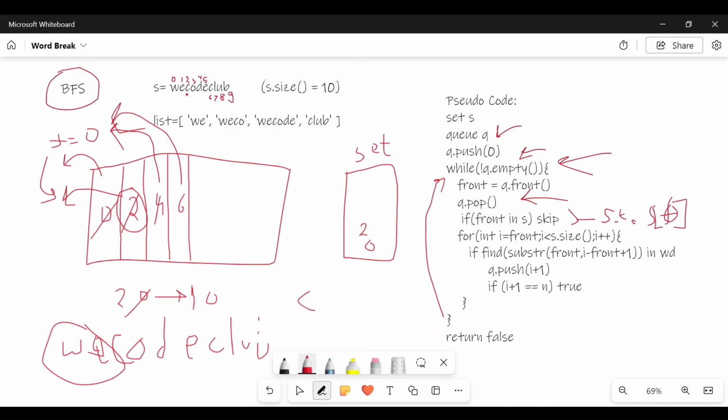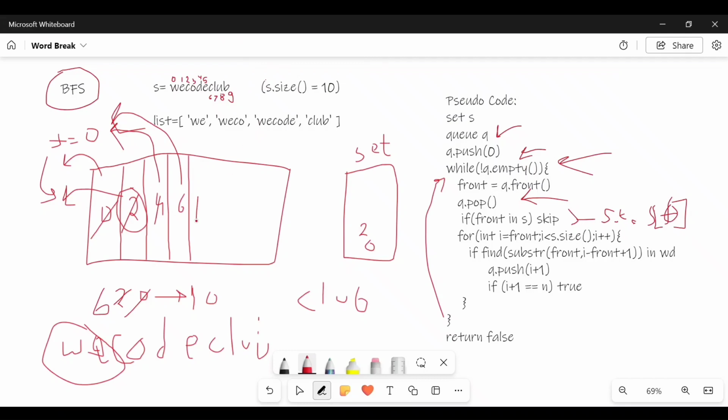So is C present in my list? It is not. So next time I get L, it will run from 6 to 10. So L is not present. CL not present. Then CLU is also not present. Then CLUB, yeah, CLUB is present. So the index after it is 10.